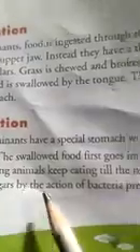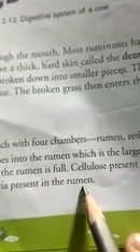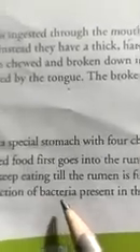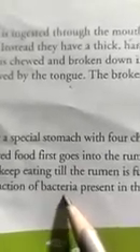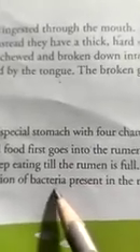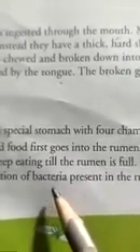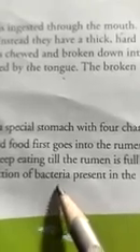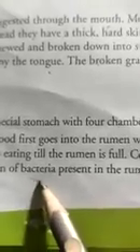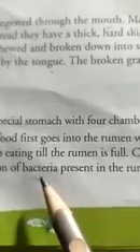Cellulose present in the grass is broken down into simple sugar by the action of bacteria present in the ruminant. Human beings cannot digest the cellulose present in grass and leaves, but ruminant animals can digest cellulose with the help of bacteria present in their digestive system.